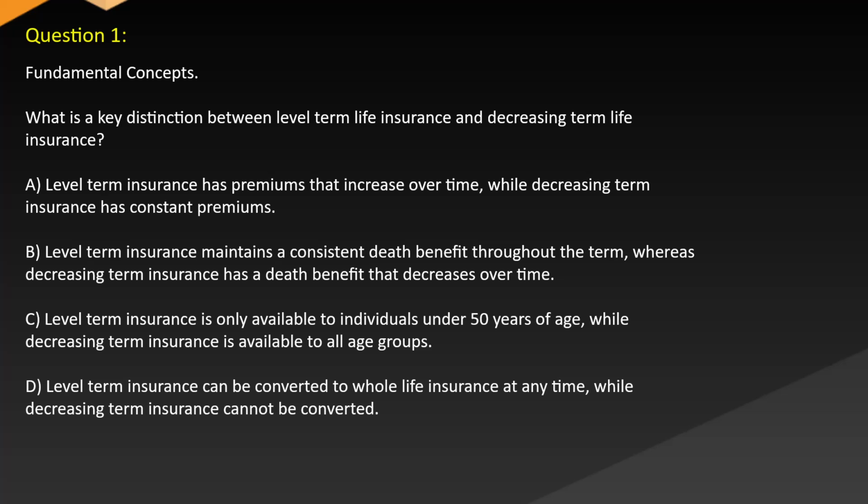C. Level term insurance is only available to individuals under 50 years of age, while decreasing term insurance is available to all age groups. D. Level term insurance can be converted to whole life insurance at any time, while decreasing term insurance cannot be converted.